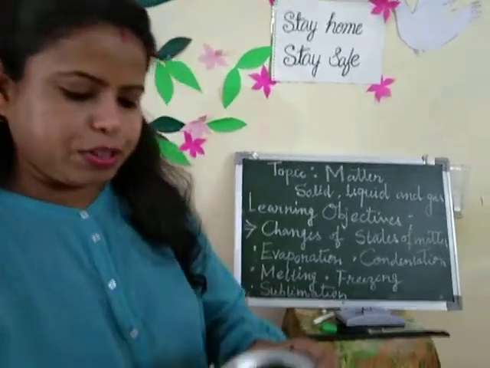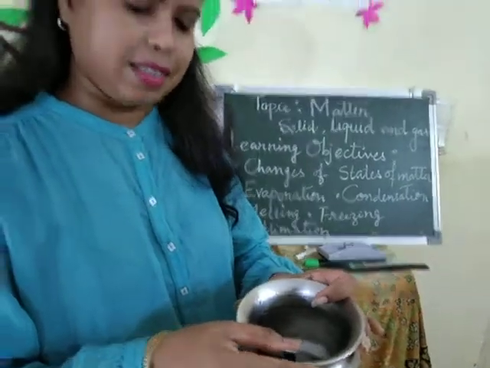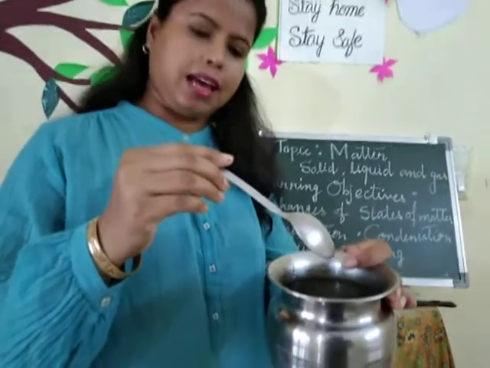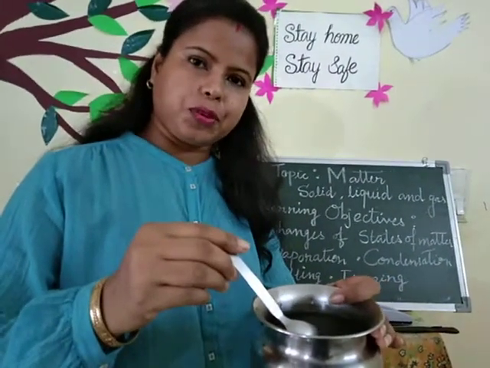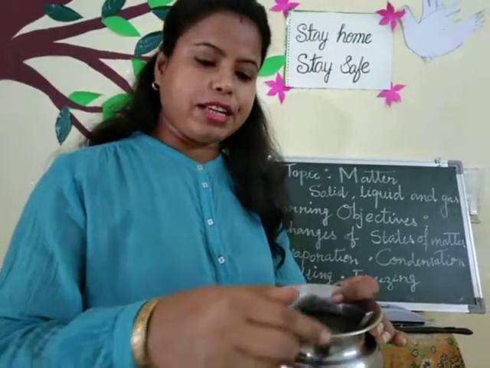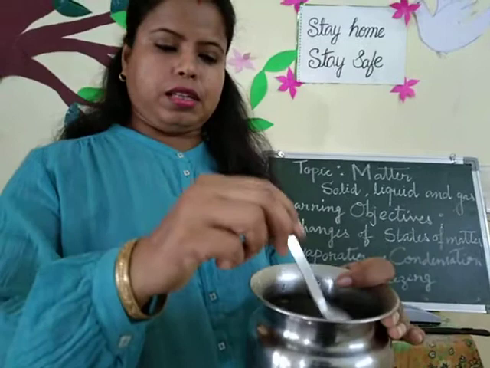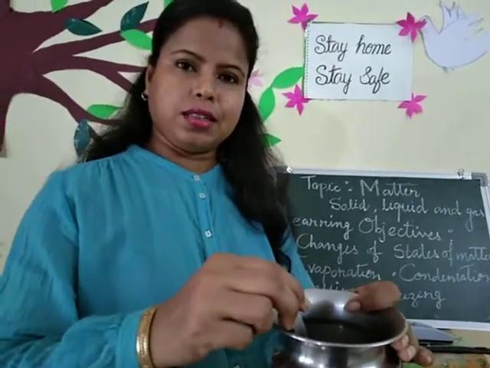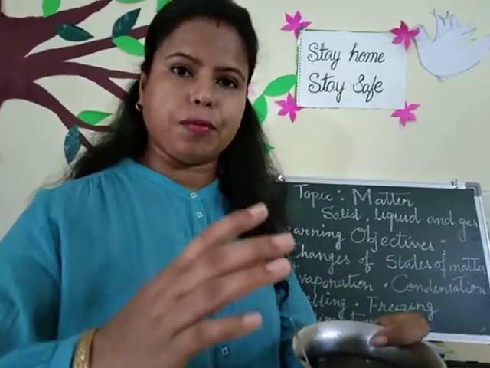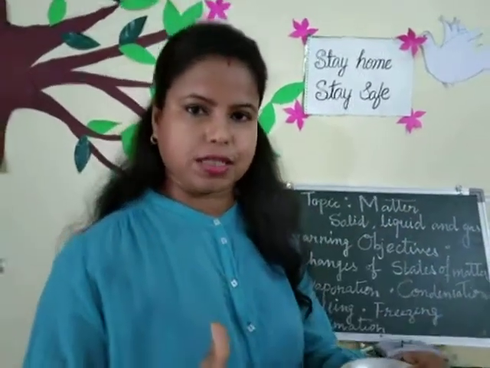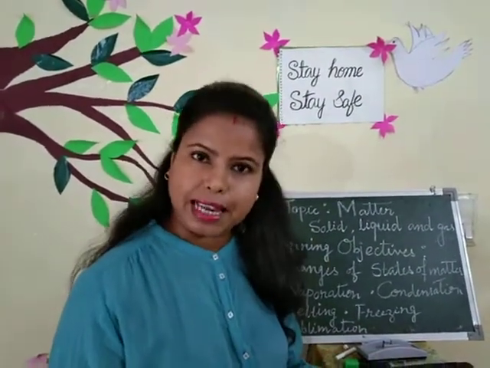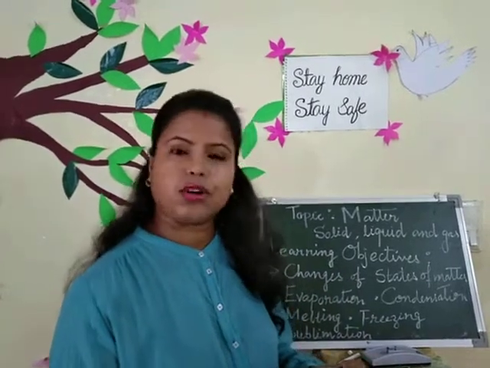Yes, this is an activity to show the exothermic change. See, when I have boiled the water, some steam is coming out. How has the steam come out? Because it is boiled, the movement of the molecules is rapid and very speedy. So it has boiled and steam is coming out. If you keep your hand here, you will feel warm because heat is evolving in this process. So this kind of change where heat is evolved is called exothermic. Exo means coming out. This is called exothermic change.